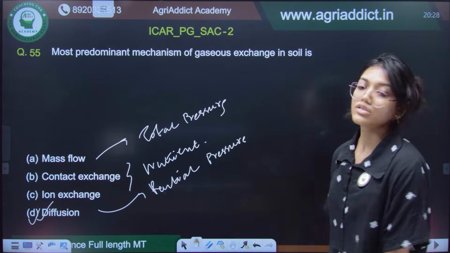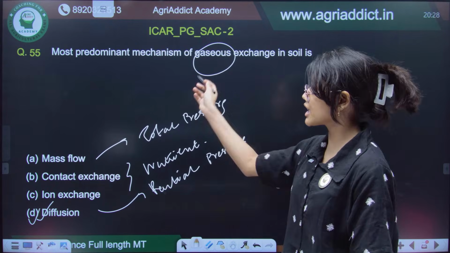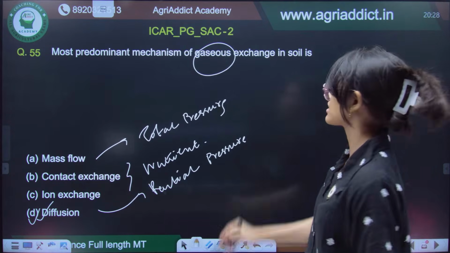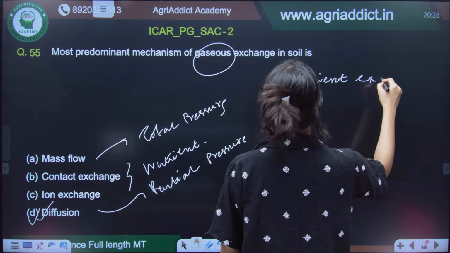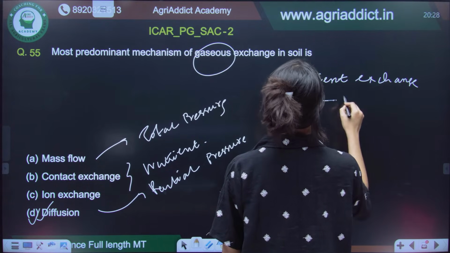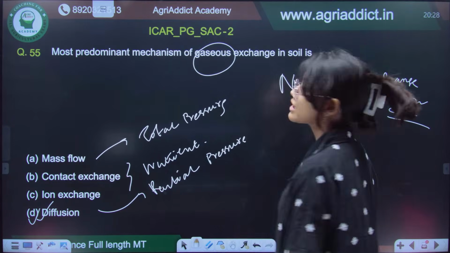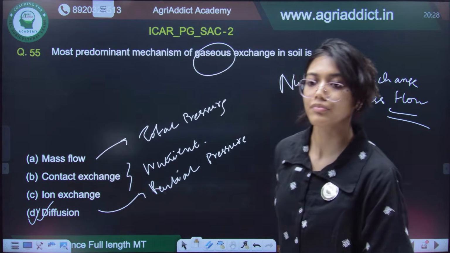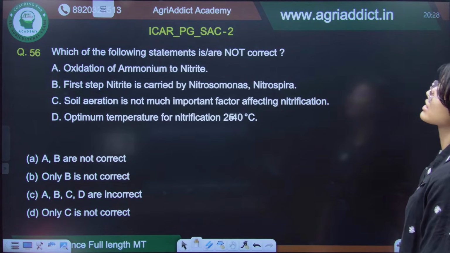So, do not mess it up: if it is gaseous exchange, then diffusion will be the predominant mechanism. But if it is nutrient exchange, then mass flow will be the predominant mechanism, because here the nutrients flow along with water, and this is the most dominant mechanism for nutrient transportation. So, diffusion is the correct answer.